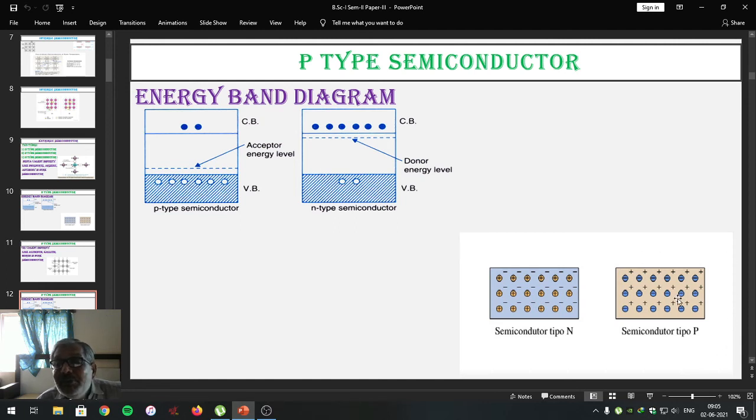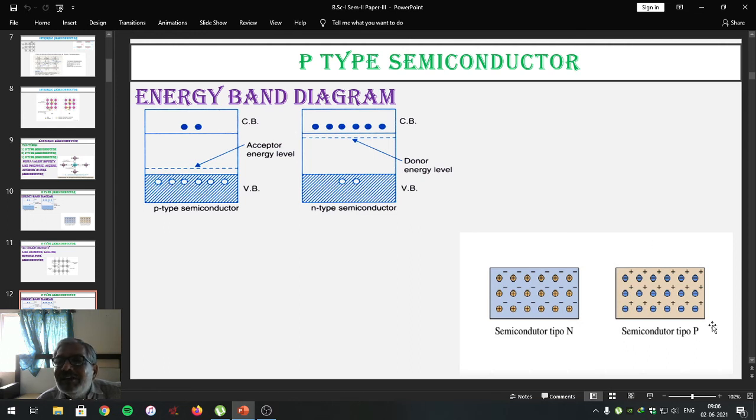Friends, please do remember the structure of the p-type semiconductor and also the structure of the n-type semiconductor, because this plays a very vital role for our further study. What is to be remembered by you in the structure? An n-type semiconductor contains majority charge carriers electrons, minority charge carriers holes, along with the positive ions. These things are to be remembered.